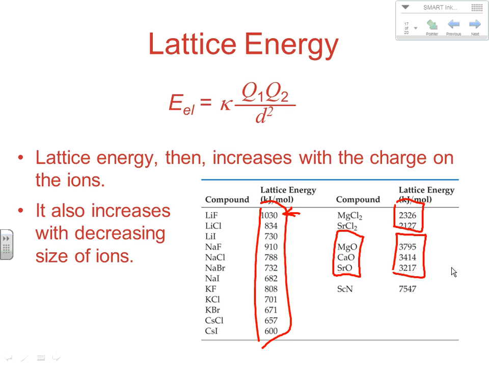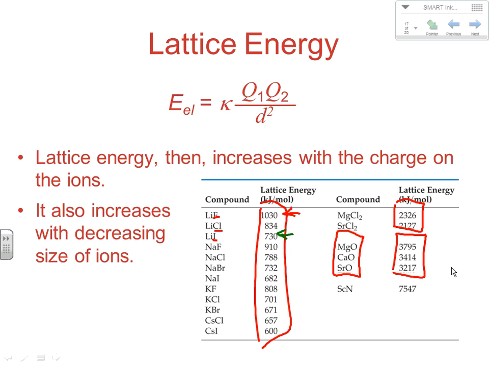overall lattice energy. So if you remember from last chapter, as you go down a family, like here's a family, lithium, fluorine, chlorine, iodine. Let's look at those first three, F, Cl, and I. Notice what's happening to lattice energy. Lithium is all the same size, but fluorine is significantly smaller than chlorine, which is significantly smaller than iodide is. And notice, as the ion gets larger in the case of I minus, its lattice energy was decreasing.